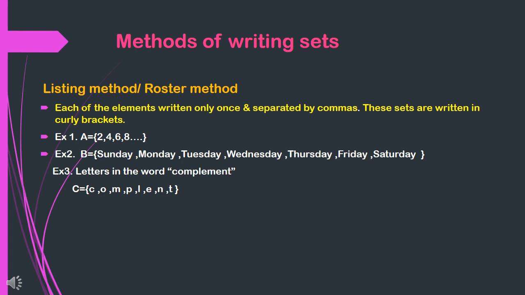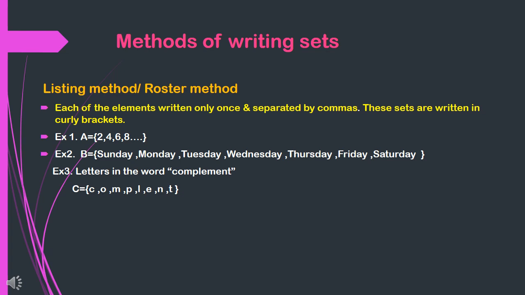There are two methods of writing sets. The first method is the listing method or roster method. In this method, each of the elements is written only once. These are separated by commas, order is not necessary, and these are all written in curly brackets.